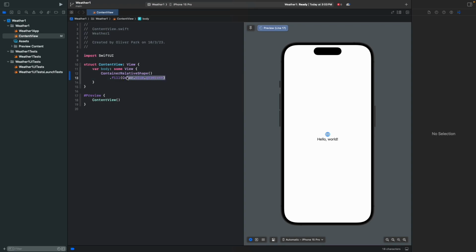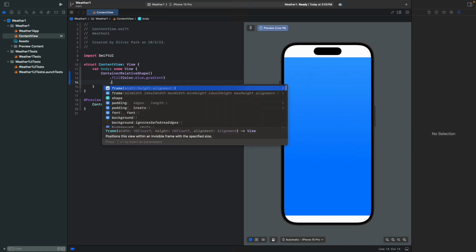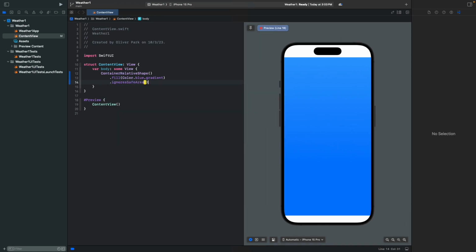So we're just gonna give this blue gradient fill in the shape. And since Apple has these strict rules and regulations, we're just gonna write ignoresSafeArea and so it's just gonna fill in the whole space.